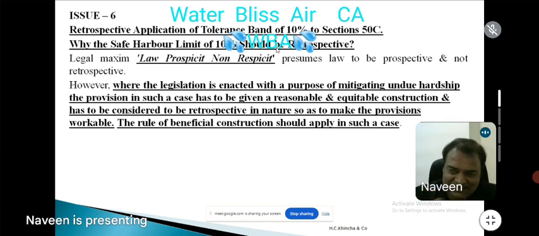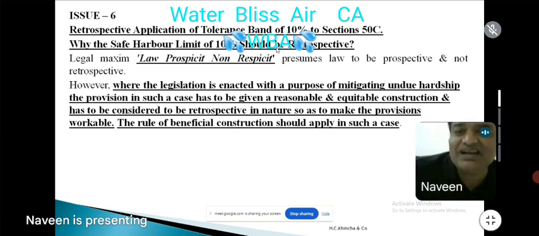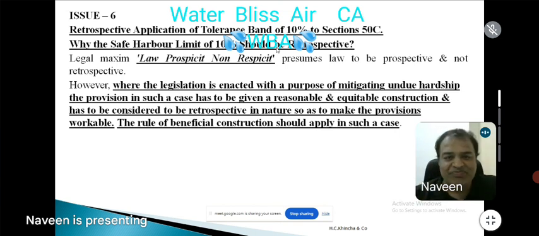Although this proviso is introduced with effect from assessment year 19-20, the case laws are telling that this is curative in nature. This is for mitigating undue hardship. Therefore, this provision should be given a reasonable and equitable construction, and it has to be made effective retrospectively from when? From the date 50C was introduced, 1st April 2002, that is assessment year 3-4 onwards itself. Whereas this provision was made available in the statute from assessment year 18-19, with effect from 1st of April 18.